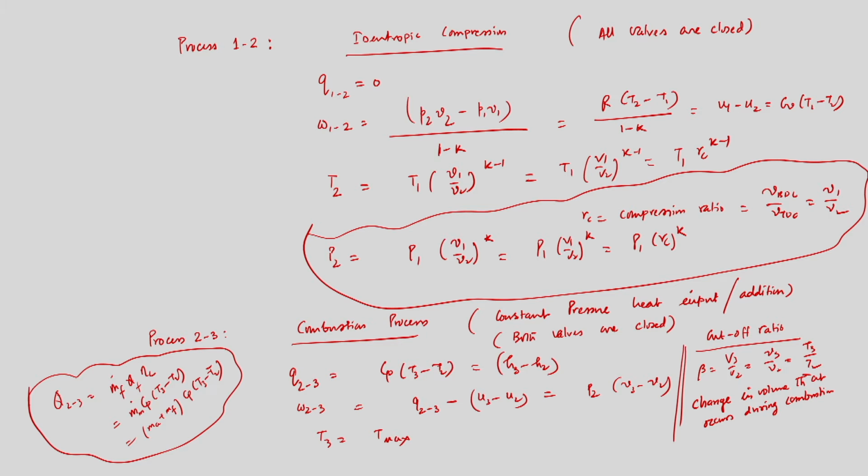It is indicated by beta. So, the process 2 to 3 we have identified, and the next process is 3 to 4, that is again isentropic. Process 3 to 4, this is very important, is known as the isentropic expansion process, and we need to know it. So, process 3 to 4 is again isentropic expansion, or sometimes it is known as the power stroke. Both valves are closed.